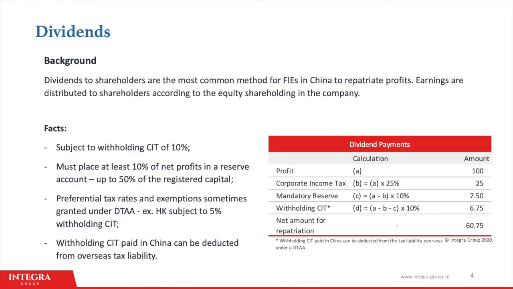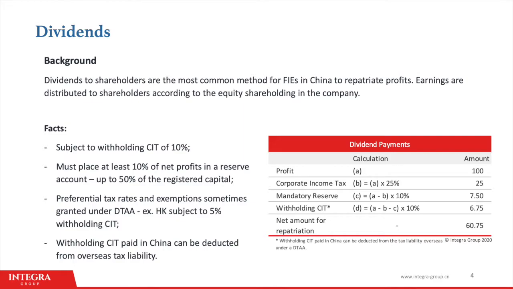Dividends are the most common method of repatriating profits in China. Naturally, if a company is earning a profit, they are allowed to remit those profits back home to investors. However, there are some caveats when it comes to paying dividends, which we will discuss. First, only after-tax profits are eligible for dividends.